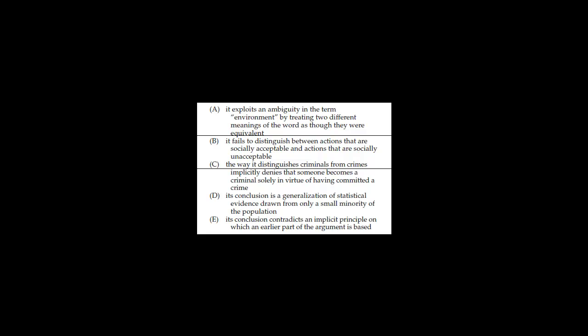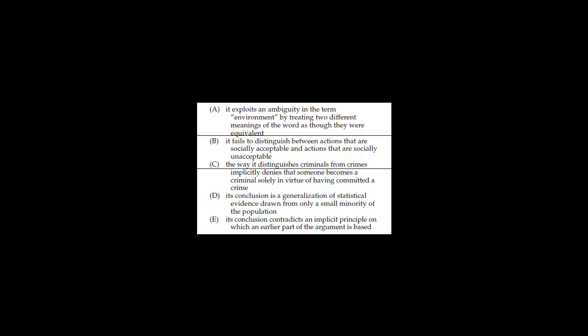B addresses social acceptability, which wasn't discussed in the stimulus. Since it's not discussed and it's out of the context of the stimulus, we know that that is incorrect. Cross out B and move on to C.